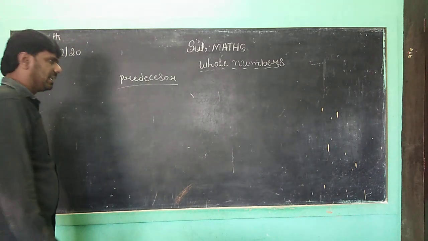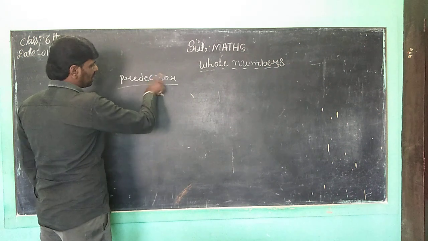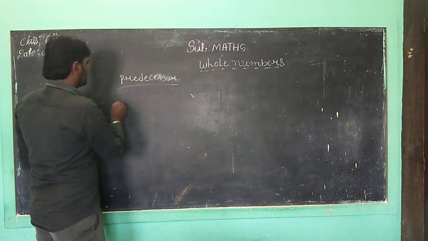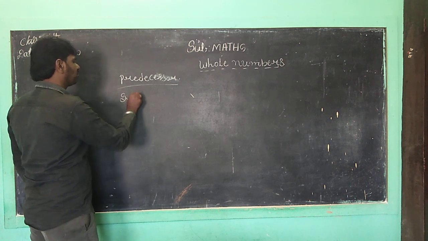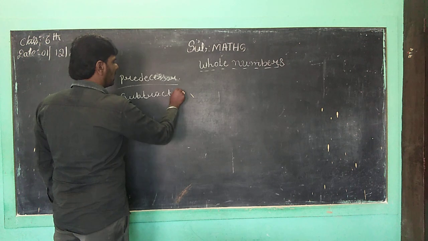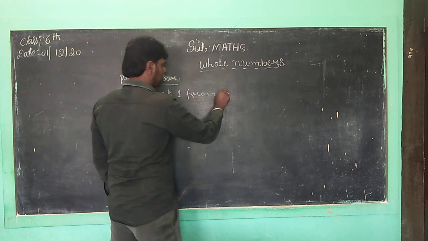Subtracting one from any number. So children, now we want to discuss what is the predecessor. Predecessor is subtract one from the given number.